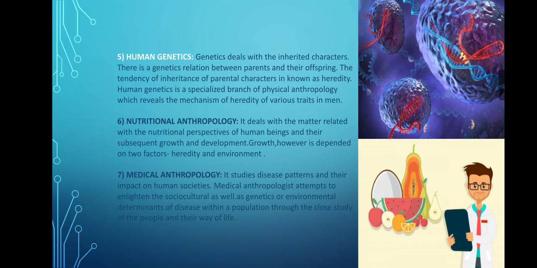Next, human genetics. It is also a very important branch of physical anthropology, which deals with inherited characters. There is a genetic relation between parents and offspring. There are a number of fields which take help from genetics to link the ancestors with the present Homo sapiens, right?